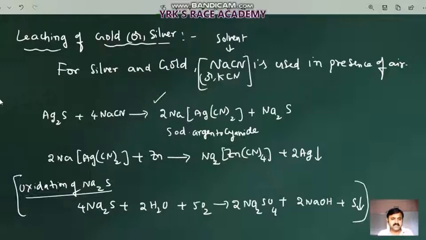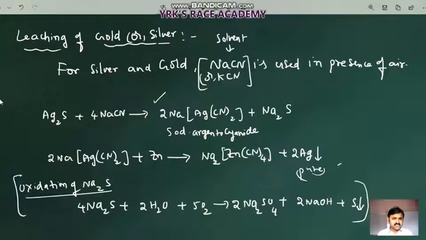Zinc will be considered as the metal which displaces silver from this. In that way we will get a pure form of silver in this leaching of Ag2S. This is also one of the chemical reactions for extraction of silver.